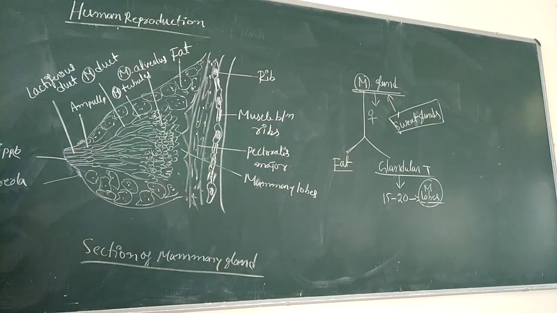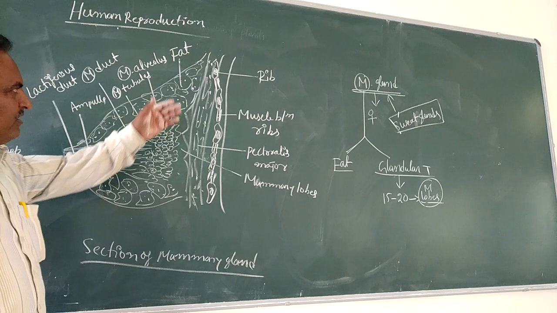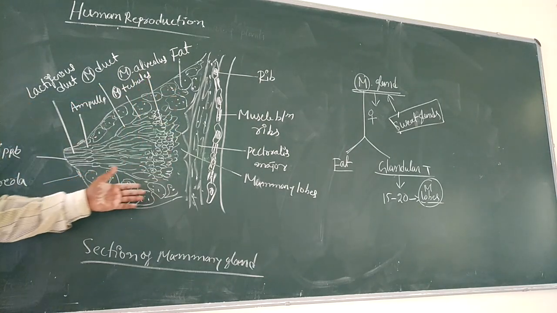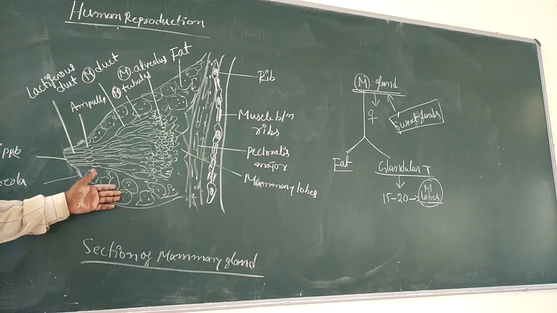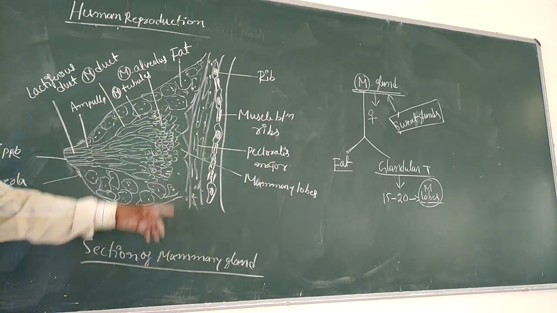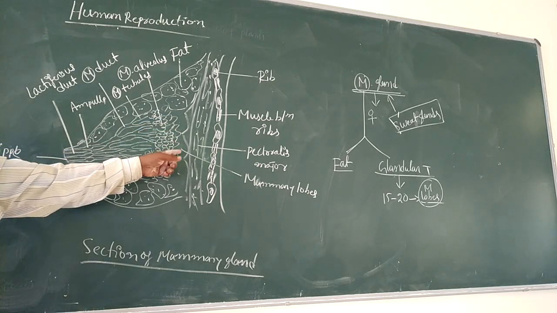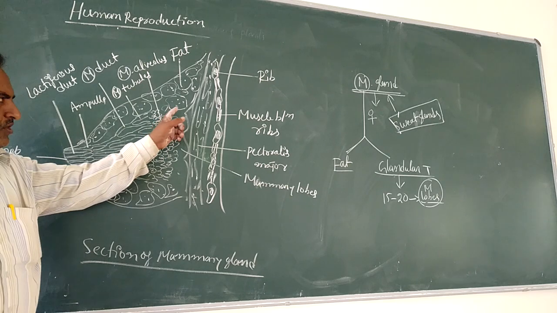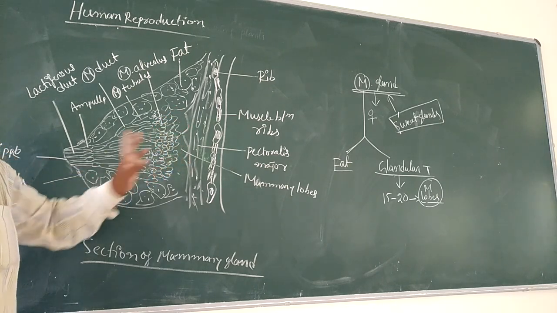The breast shows fatty tissue, and next to that fatty tissue is glandular tissue. The glandular tissue is divided into a number of mammary lobes, about 15 to 20.